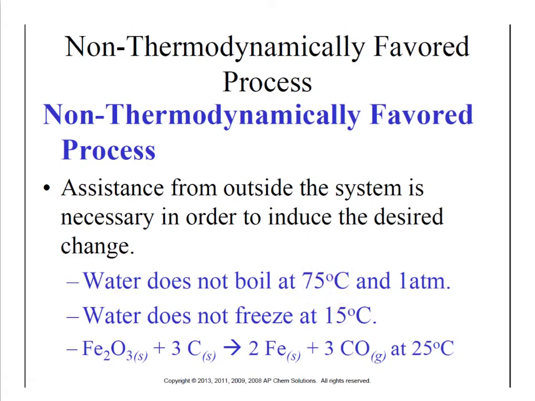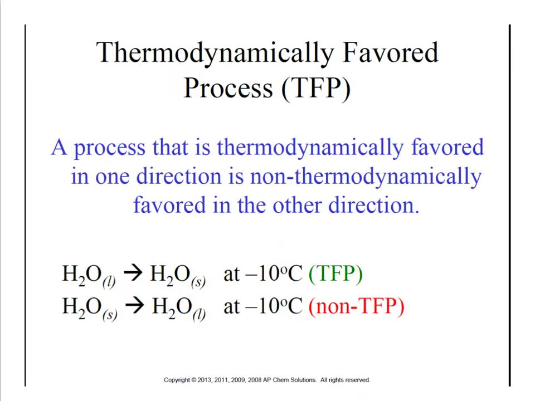So if you raise the temperature to 100, then it would be thermodynamically favored. It doesn't freeze at 15 degrees Celsius, but if you lower it to 0 degrees, then it would be TFP. And iron oxide, rust, isn't magically turned back into iron, but this particular process, called smelting, can be done at very, very high temperatures, in which case we could get iron oxide and carbon to turn into iron and carbon monoxide. And so all known reactions have two sides to their coin. They can be either thermodynamically favored or non-thermodynamically favored. And what makes the difference is just the direction they're written in.